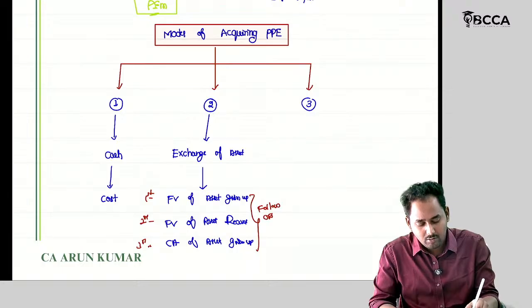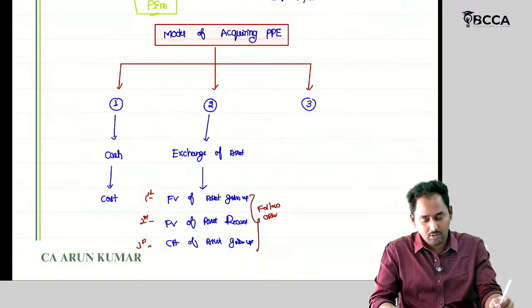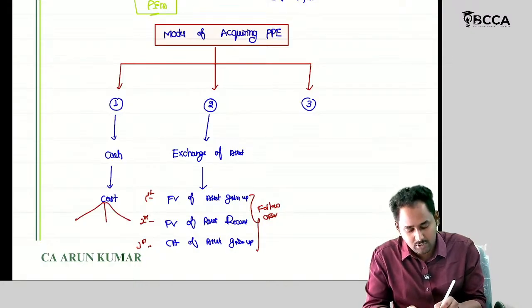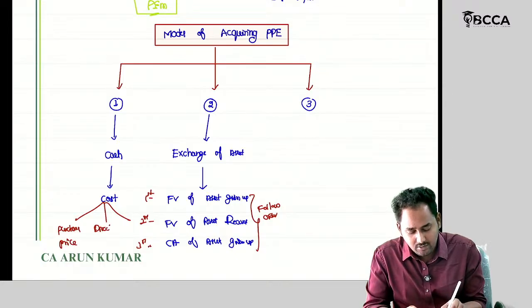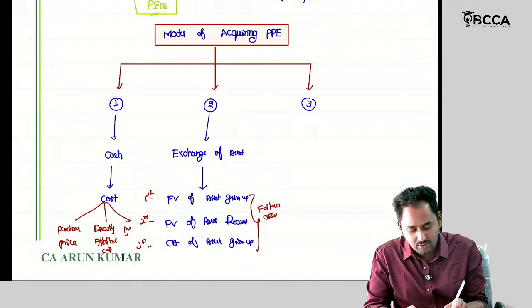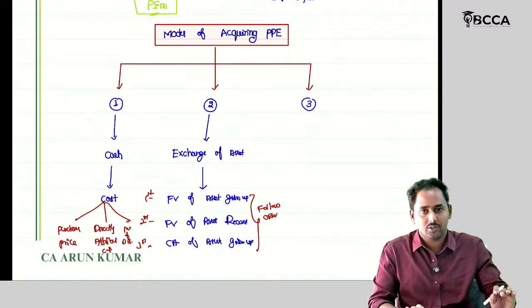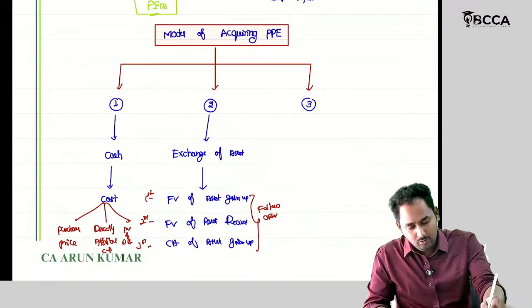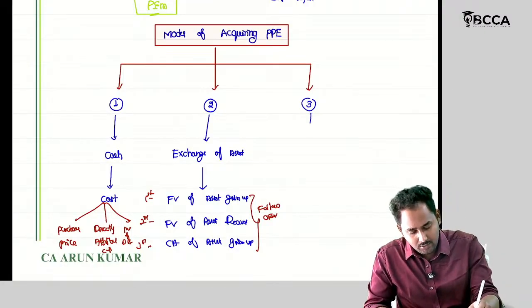Okay. What is meant by cost? Cost contains three elements. What are they? Purchase price, then directly attributable cost, and what is the third element? Present value of dismantling cost. You note it down properly. Okay. Now, what is the third mode?